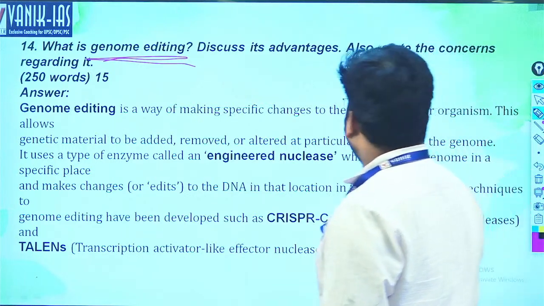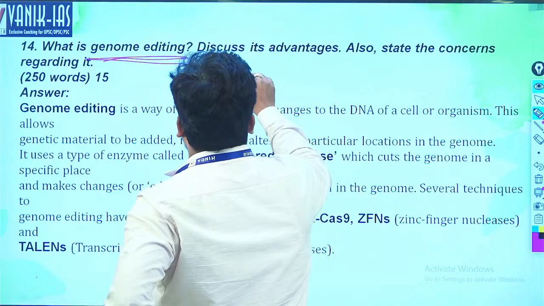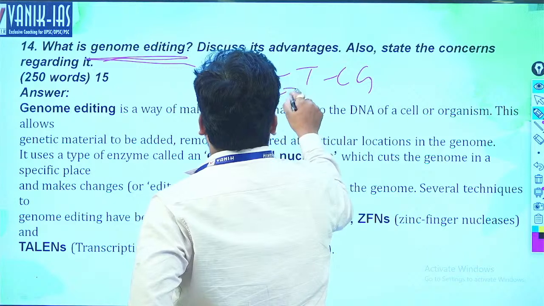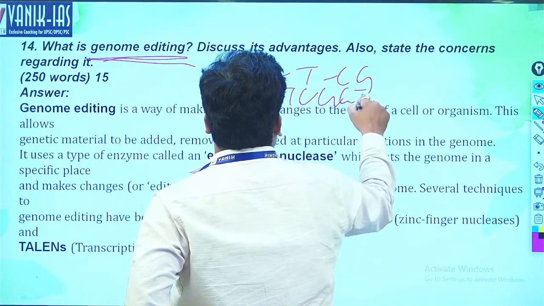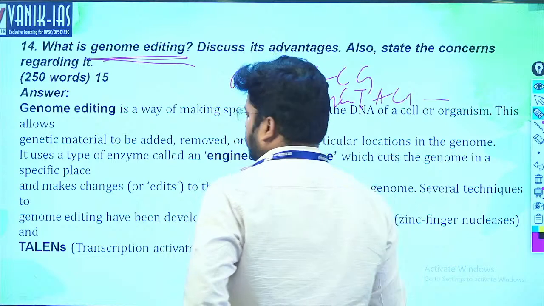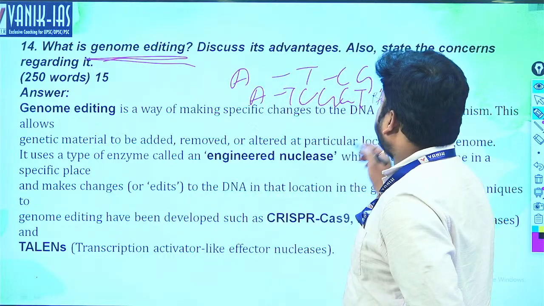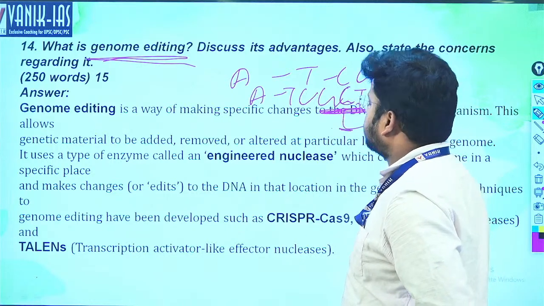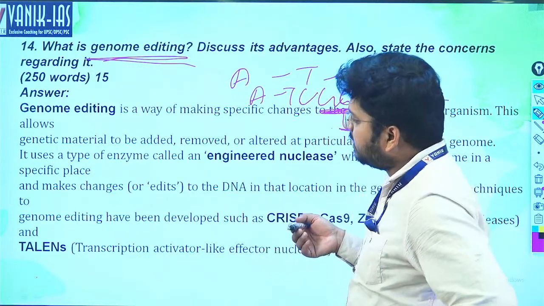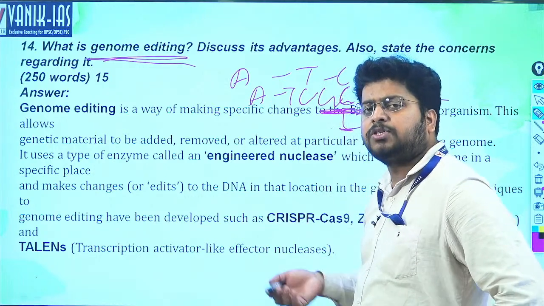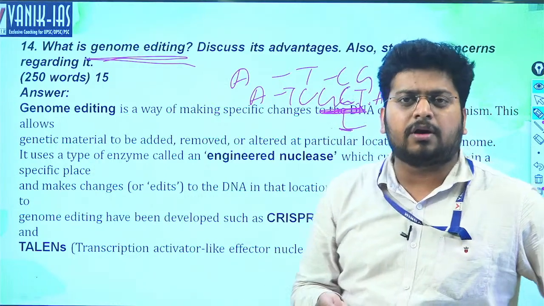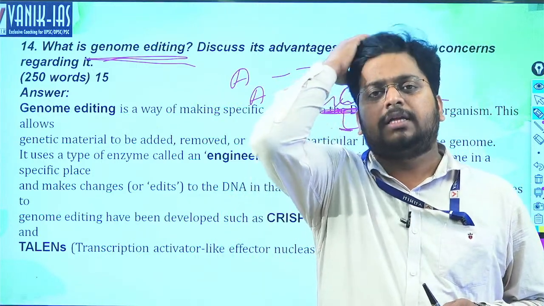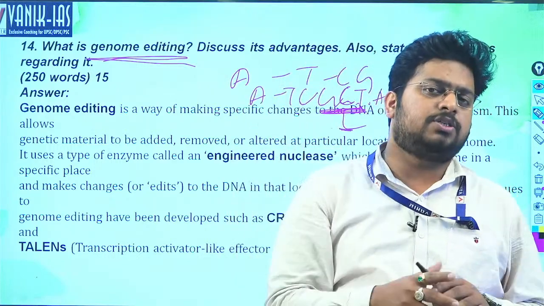We have the genome, and there are DNA strands, like A, T, C, G, right? Genome sequencing means this A, T, C, G, G, A, T, C, such like we have in the genome. This is our genome, and we will see that a particular sequence is responsible for a particular thing. For example, GCT is responsible for cancer, for example. Every disease, all about the human body, our physical features, our eye color, our hair color, our nature, everything is mentioned in our genome, right? The human genome is the most complicated thing in this world.